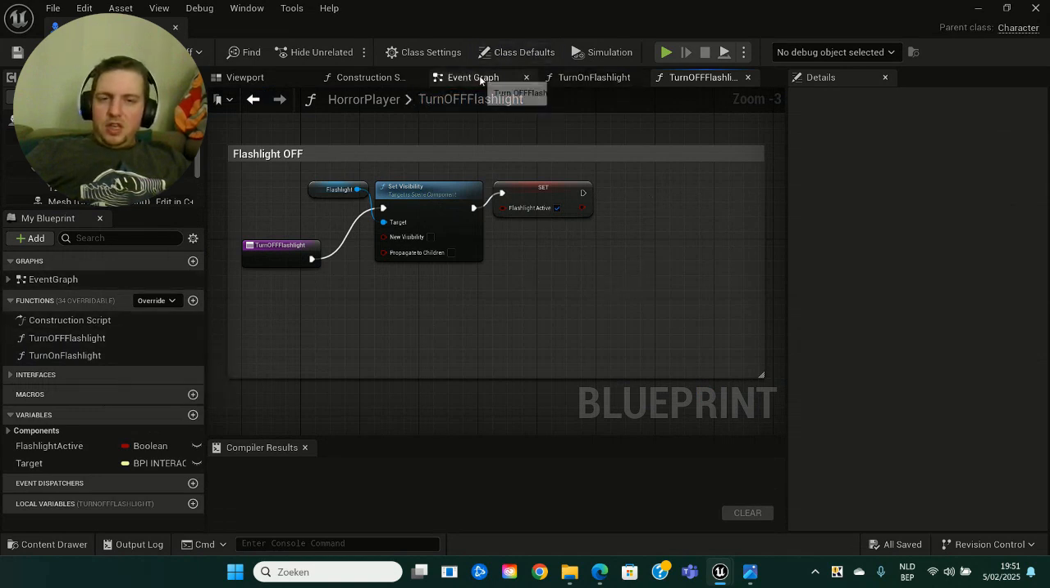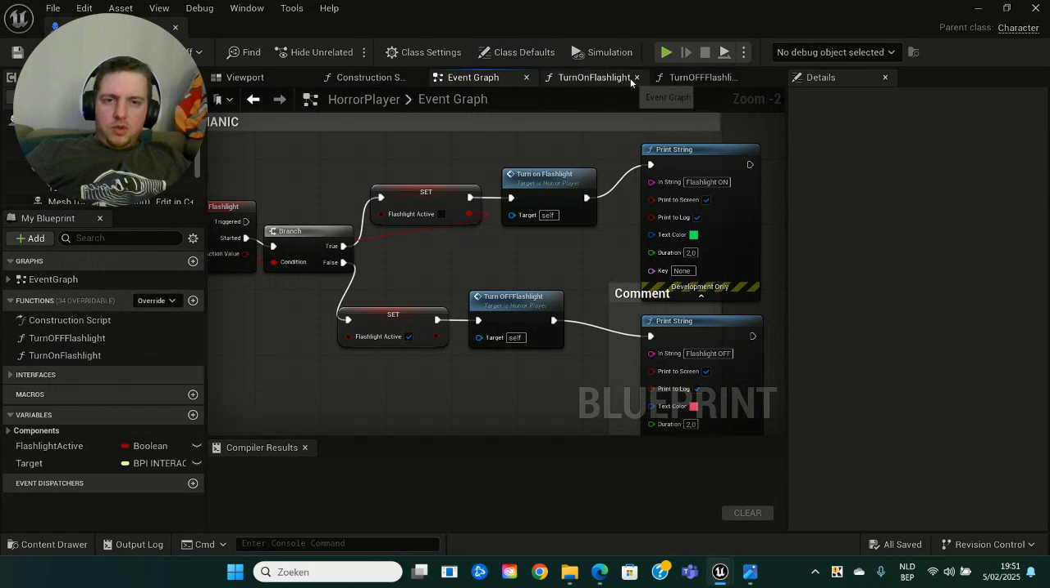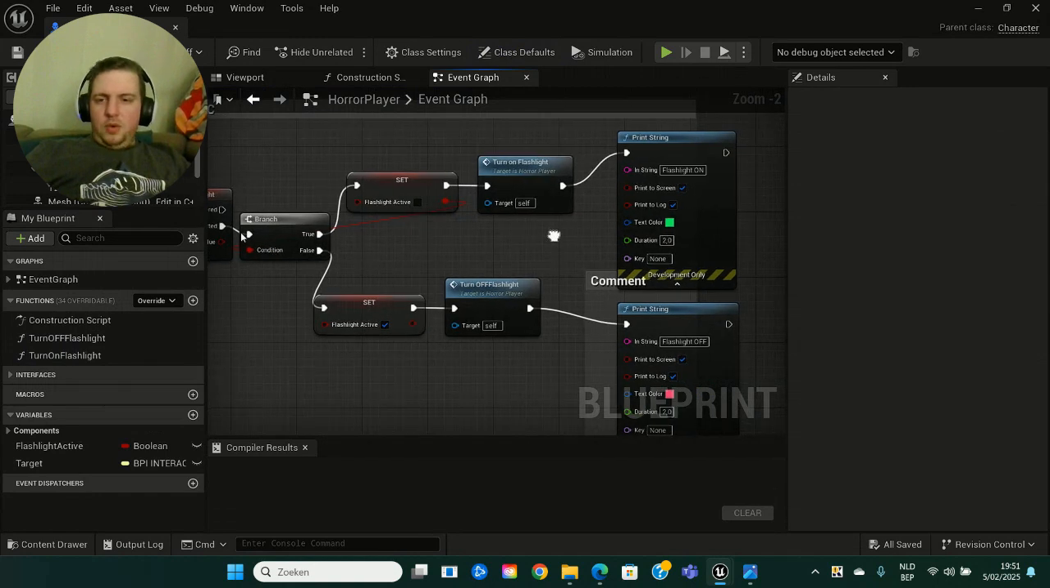Let's return to the event graph over here. I'm just gonna close these two up, just don't wanna put them in by accident. So anyways, we got the true flashlight active is out. Got false flashlight active is checked in because that's tied up to our turn off flashlight. And the turn off flashlight function is connected to a print string.